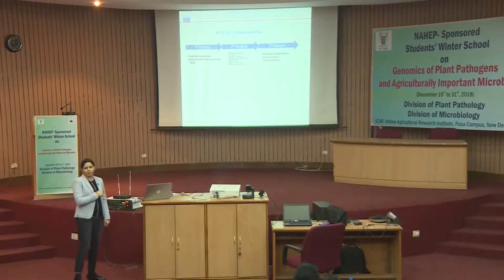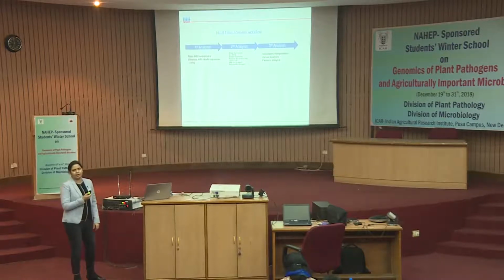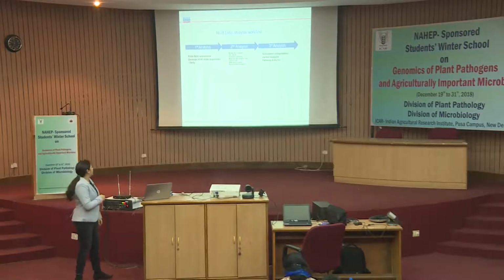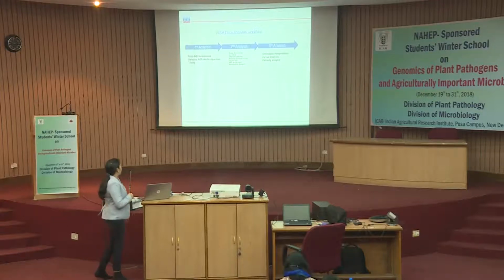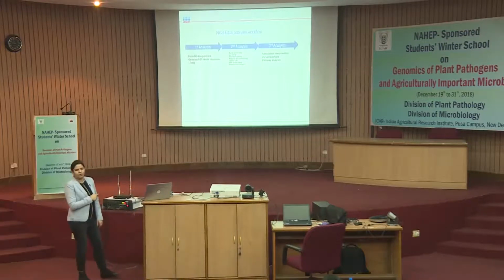So, this is your primary data, meaning that you have got the data, and these are generally in the form of FASTQ files, or there can be some BAM files also. This is your primary data. Now what do you want to do with these FASTQ files? You have thousands of genes in your hand. Now what will you do with these FASTQ files?